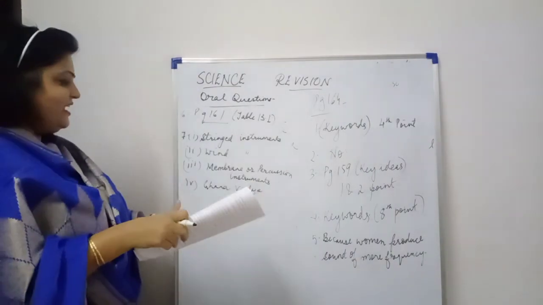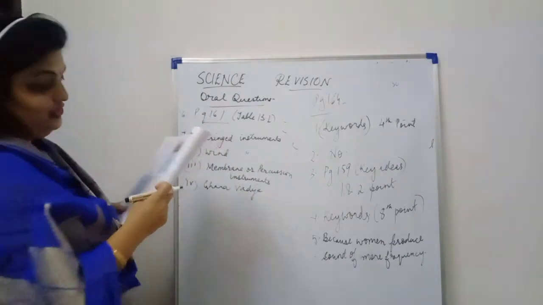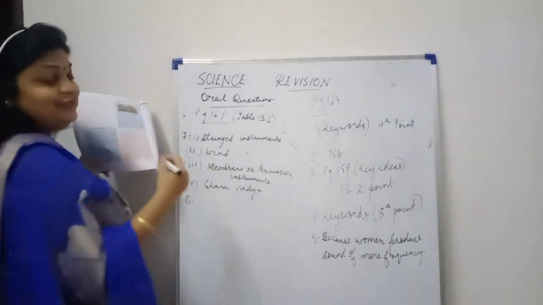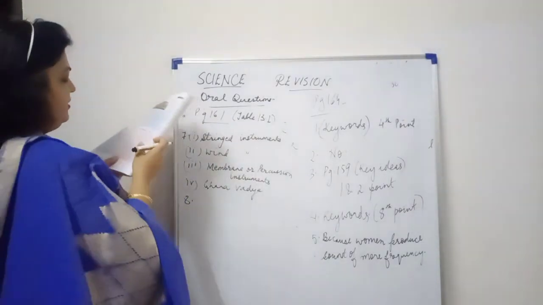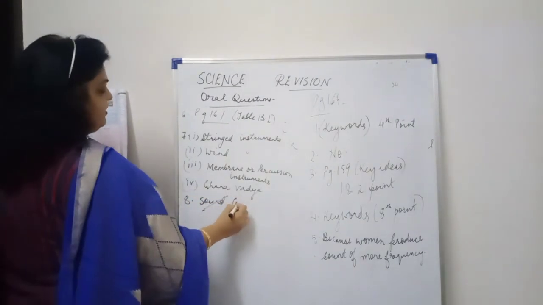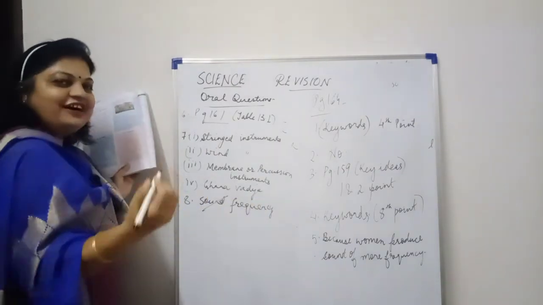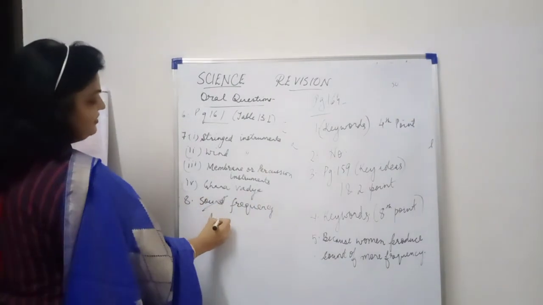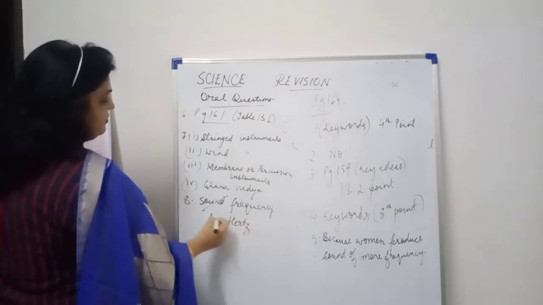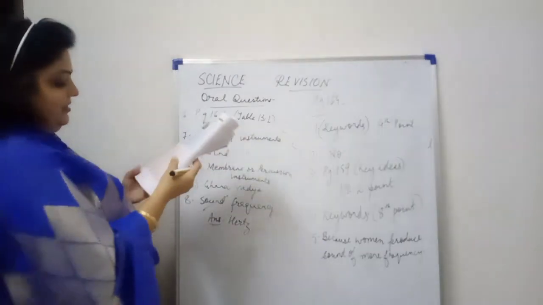Then come to next question, question number 8. Name the unit of sound. Now here make a change. I said there is no unit of sound. So the question has to be changed. What change you will make? Instead of sound, write frequency. So all of you know that frequency is measured in hertz. So answer is hertz. Make a correction in the question itself. Cut sound and write frequency.